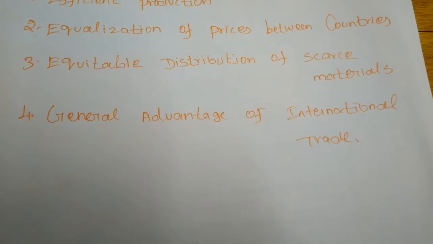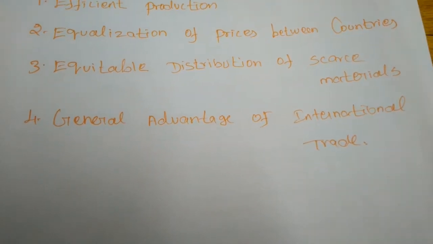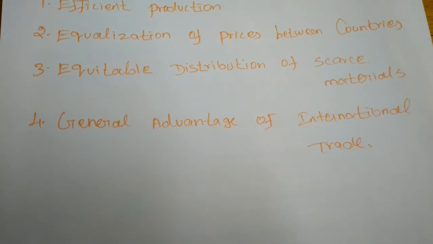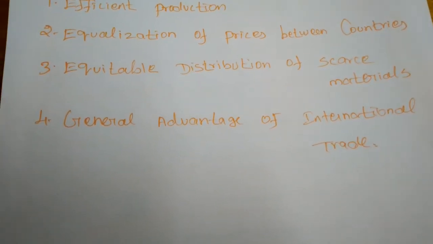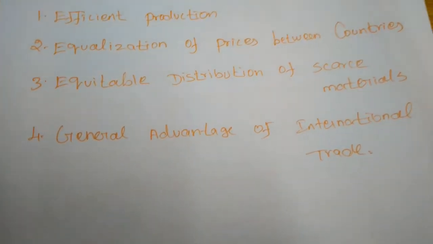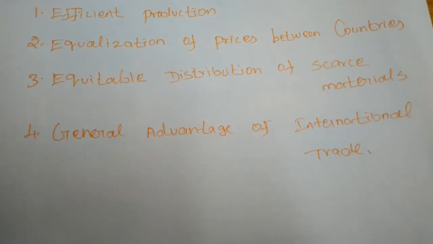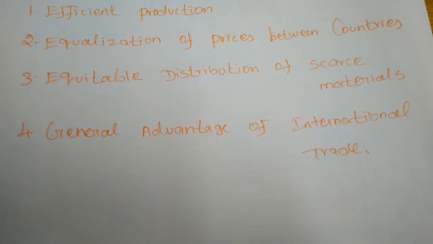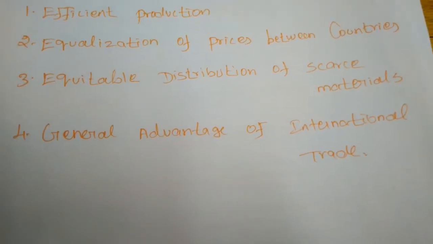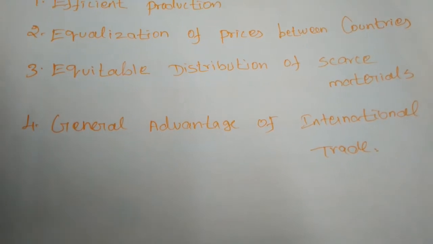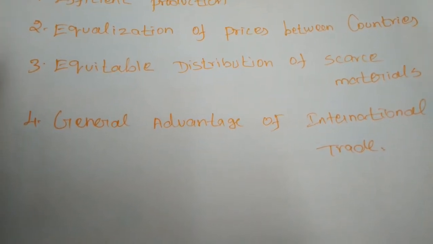Next, equitable distribution of scarce materials. International trade may help the trading countries to have an equitable distribution of scarce resources. Scarce resources means that if any raw materials are not available in a country, it can deal with the trading countries. So the scarce materials will be available throughout the world.